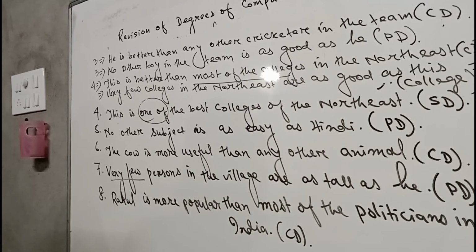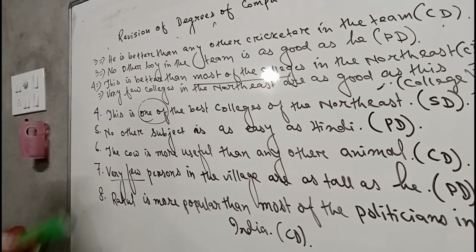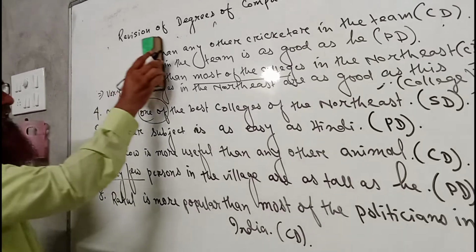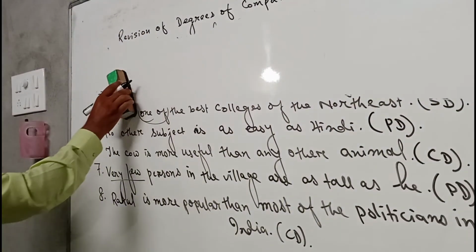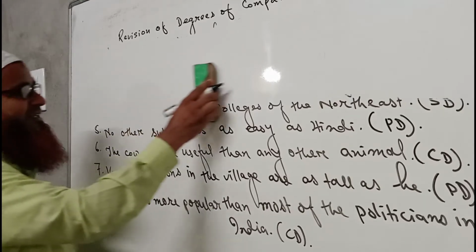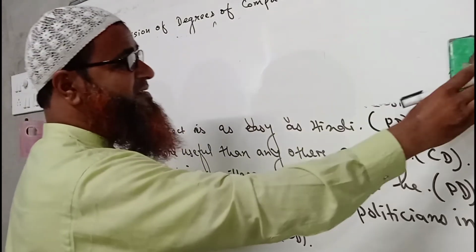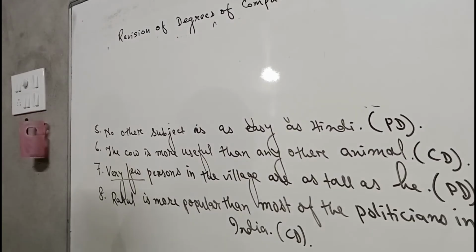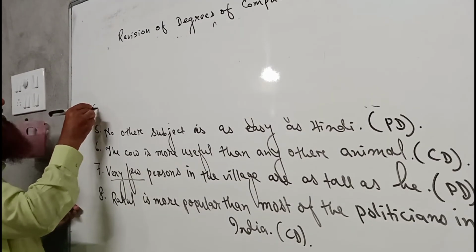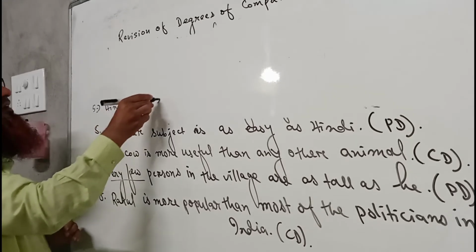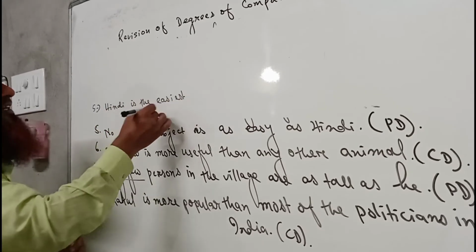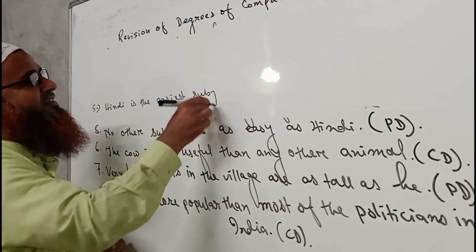Okay, now we come to sentence number 5. Here, no other subject is as easy as Hindi. So we may say Hindi is the easiest subject. It is in the superlative degree. No other subject is as easy as Hindi, that means Hindi is the easiest subject. So 5 implies Hindi is the easiest subject.